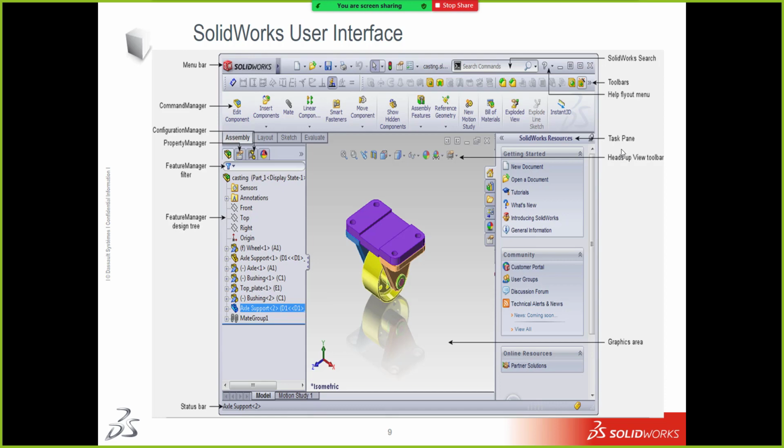In brackets you write design library, comma, file explorer, comma, appearances.